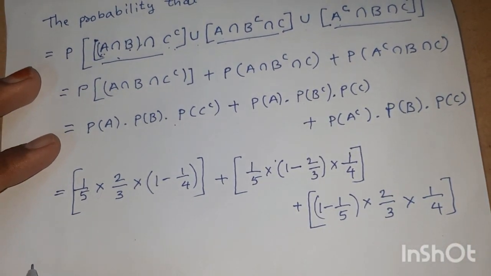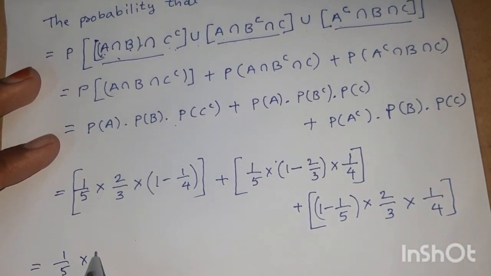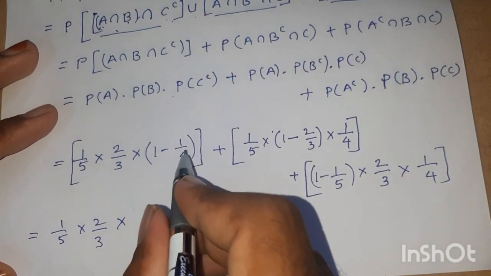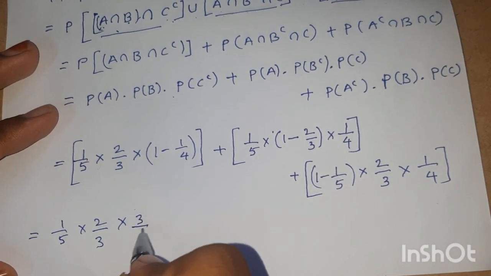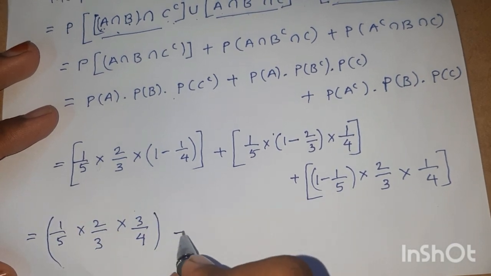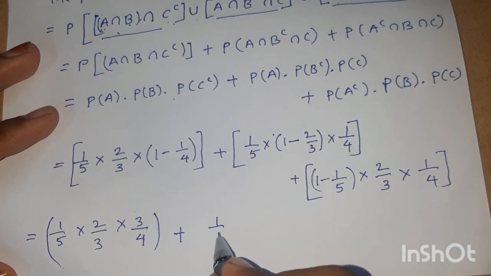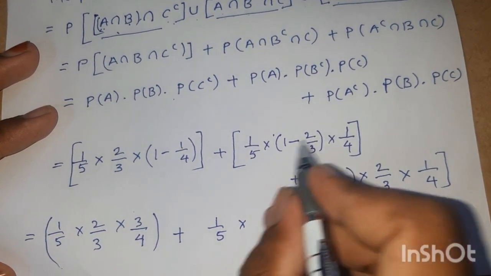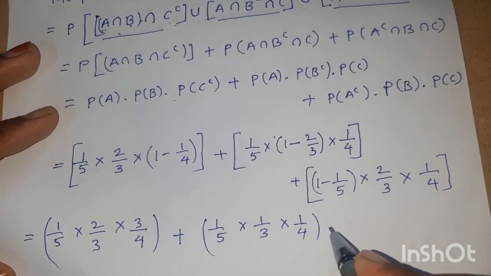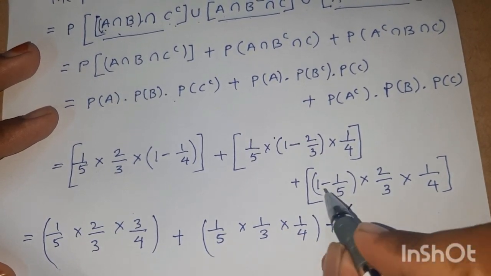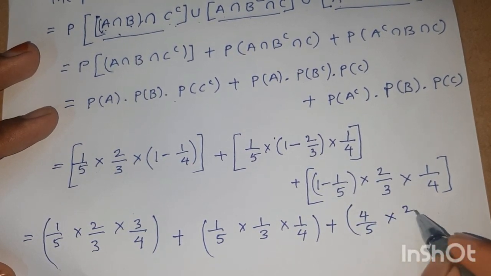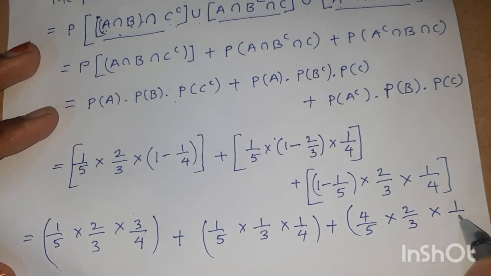That is 1 by 5 into 2 by 3 into 3 by 4, plus 1 by 5 into 1 by 3 into 1 by 4, plus 4 by 5 into 2 by 3 into 1 by 4.